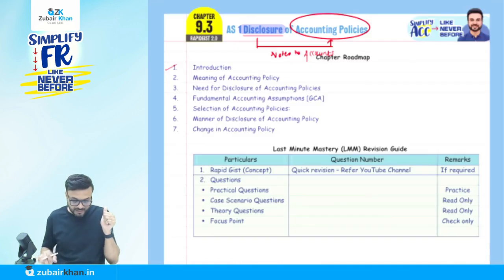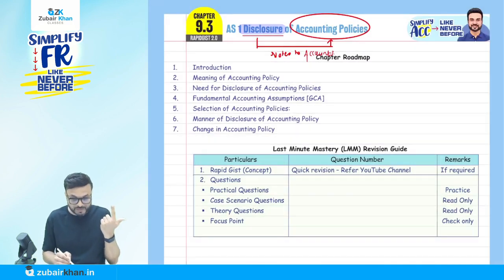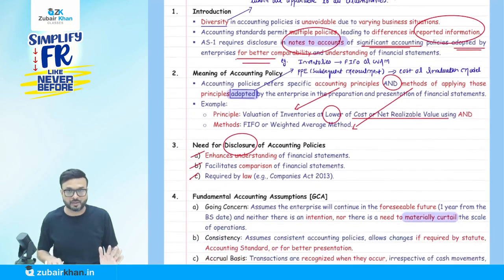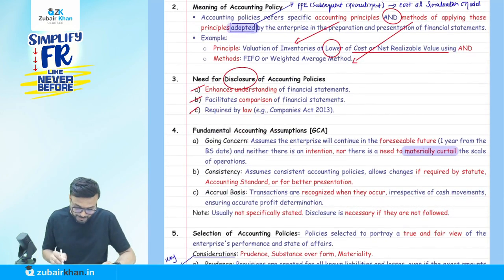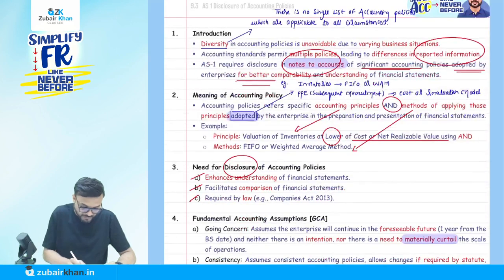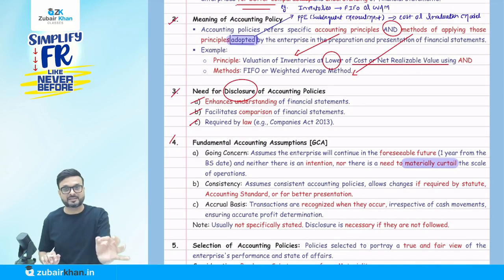So first we discussed the introduction, then the meaning of accounting policy, and then the need for the accounting policy. Okay. Now, the next thing is very important: fundamental accounting assumptions. When I say fundamental accounting assumptions, remember GCA. You will ask, what is this GCA? Going concern, consistency and accrual.